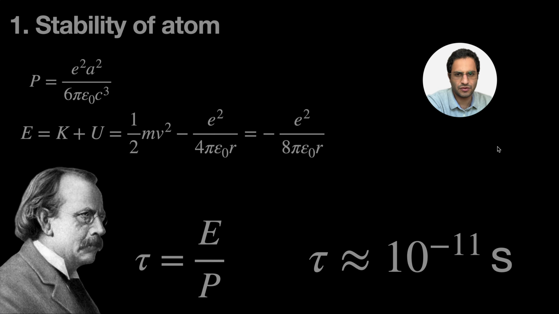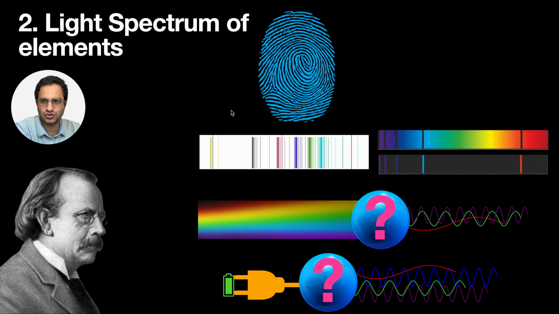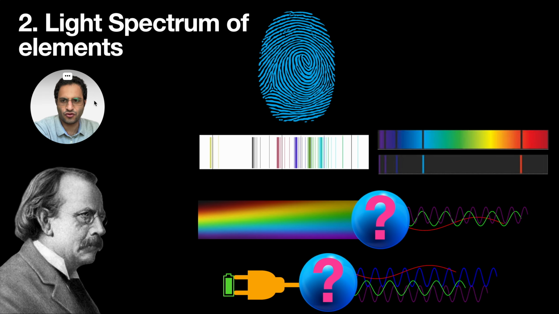The second challenge was the light spectrum of the elements, or the absorption or emission spectrum of the elements, which was like a fingerprint for the elements. So we previously mentioned that in the 19th century, that was a big time for manipulating electricity and circuits, and people learned how to make high voltage and high current.